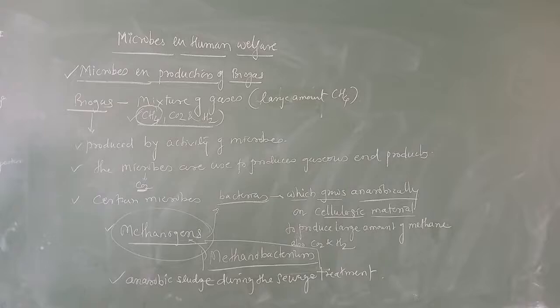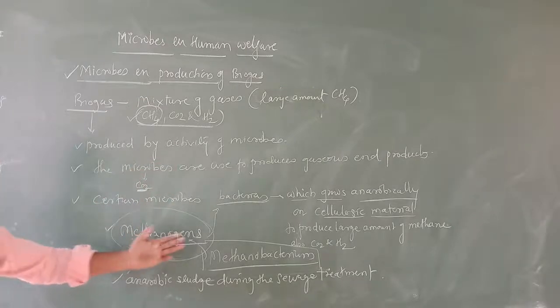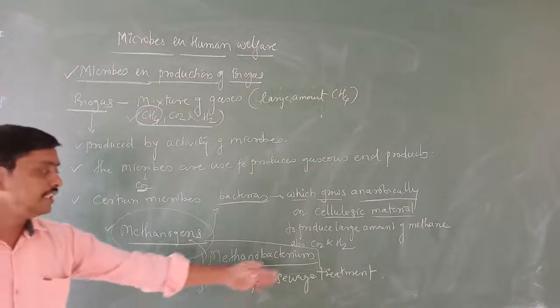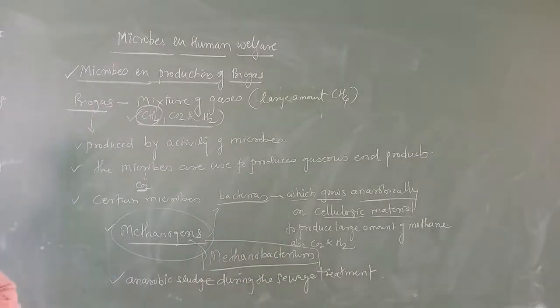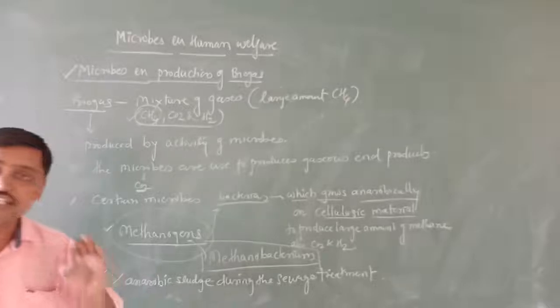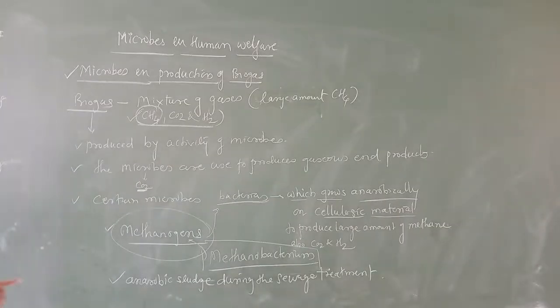Last time we studied microbes in sewage treatment, where we studied different kinds of microbes which help us purify the water. Here, these anaerobic bacteria are found in anaerobic sludge during the sewage treatment, where bacteria can grow anaerobically.